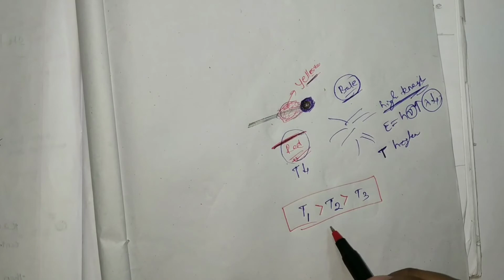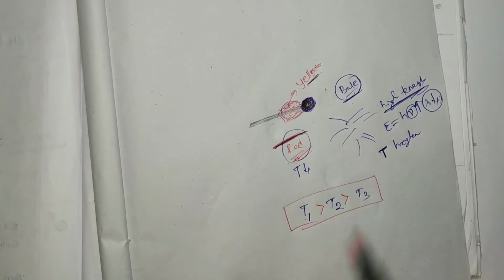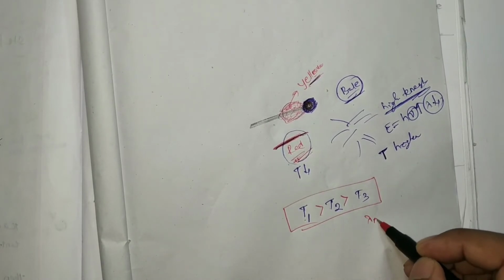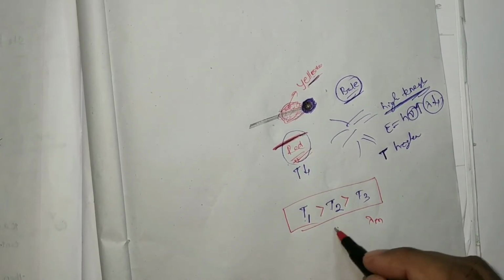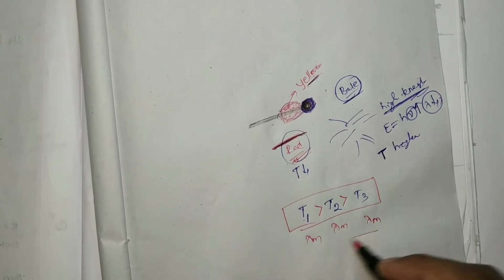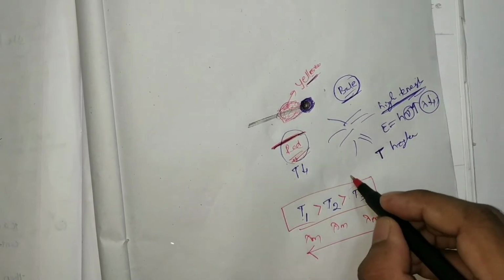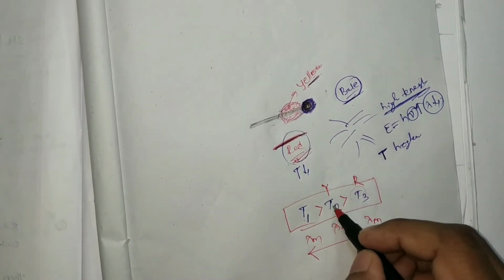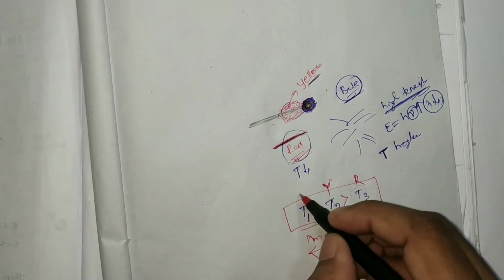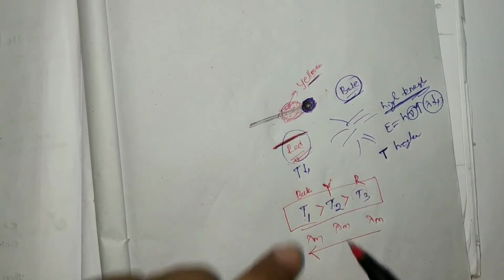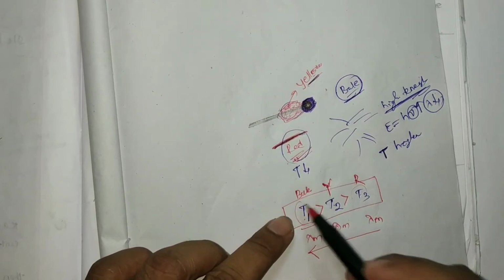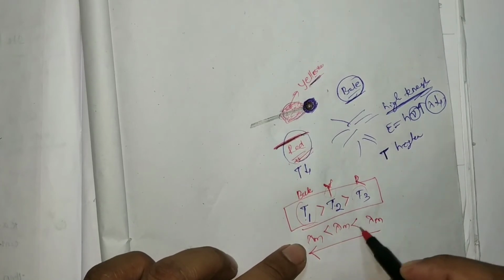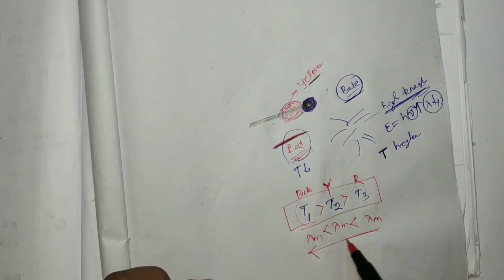So if temperature increases, the corresponding lambda m decreases, because at T3 it looks red, at T2 it looks yellow, at T1 it looks blue. That means blue color has lower wavelength than yellow, than red. So lambda m is decreased.